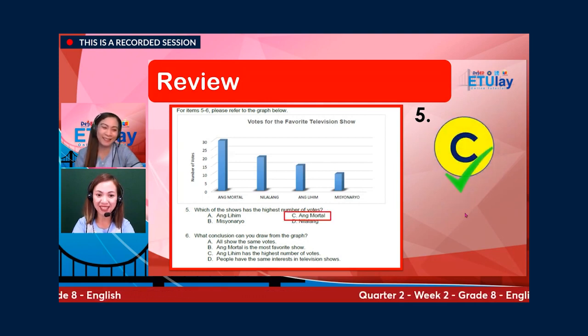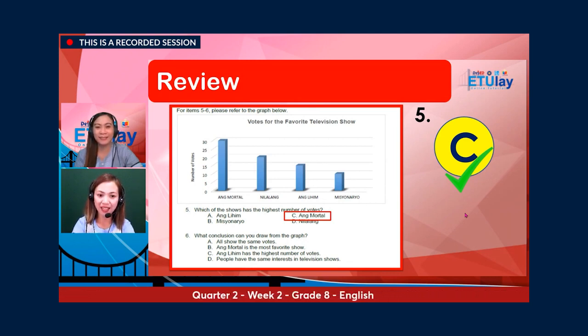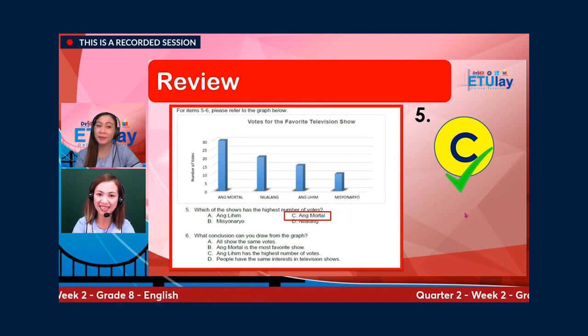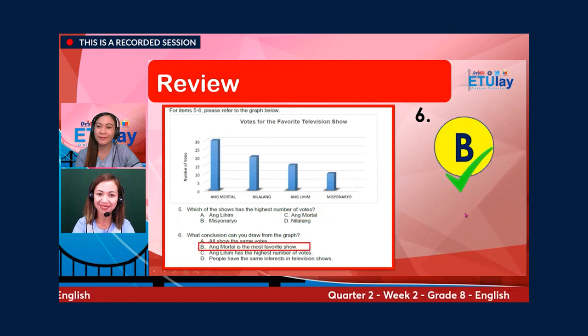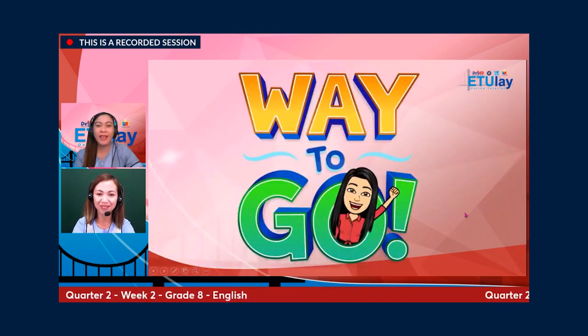Yes. Number 6. What conclusion can you draw from the graph? A. All show have the same votes. B. Ang Mortal is the most favorite show. C. Ang Lihim has the highest number of votes. Or letter D. People have the same interests in television shows. And the correct answer is letter B. Ang Mortal is the most favorite show. Way to go! Congratulations!